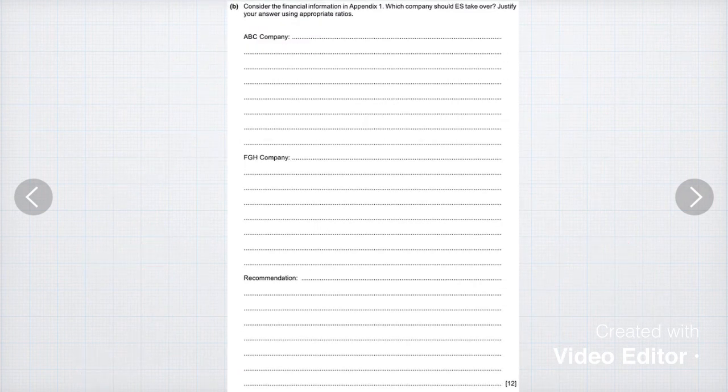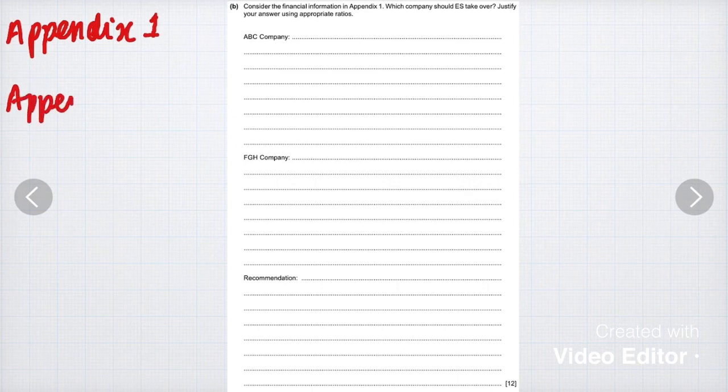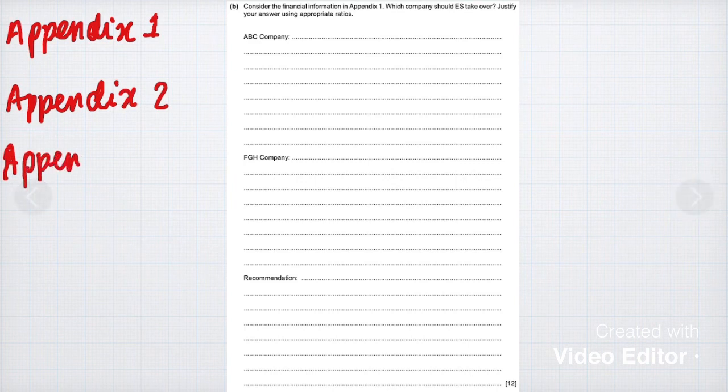Now, this 12-mark question is a bit different. They have told you to consider the financial information in Appendix 1 and decide which company ES should take over. Justify your answer using the appropriate ratios. In the case study, there will be particular appendices which have been given. Appendix 1 could be about the general idea of the business, Appendix 2 maybe the financial information, and Appendix 3 could be based on what type of case study or what type of business you're talking about.